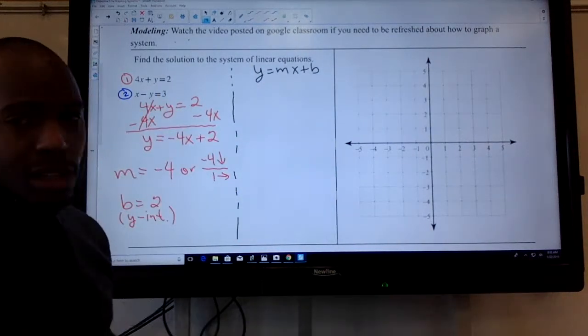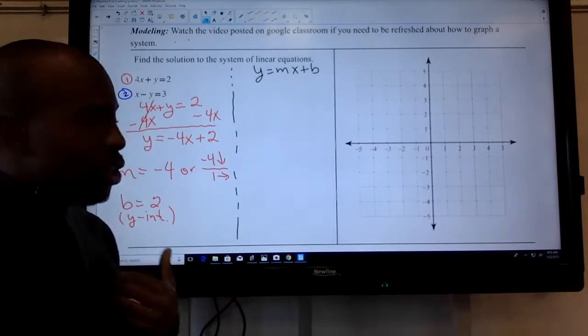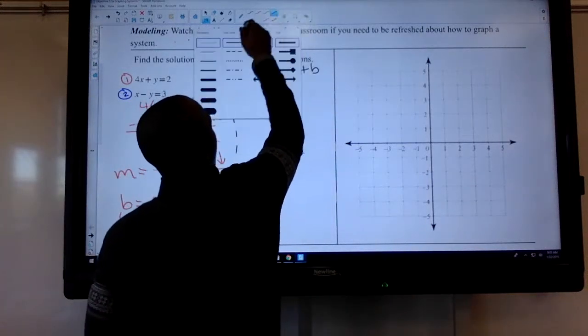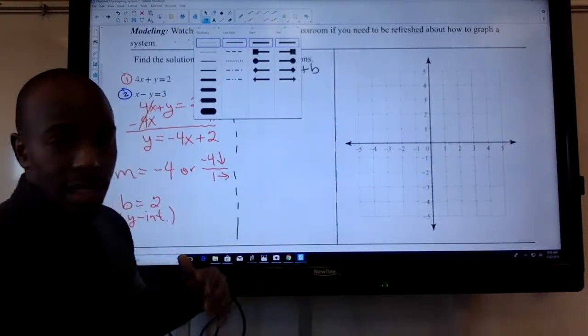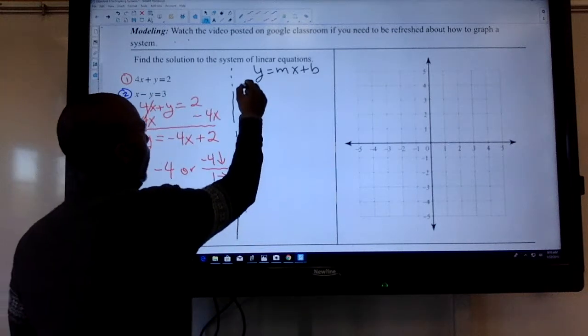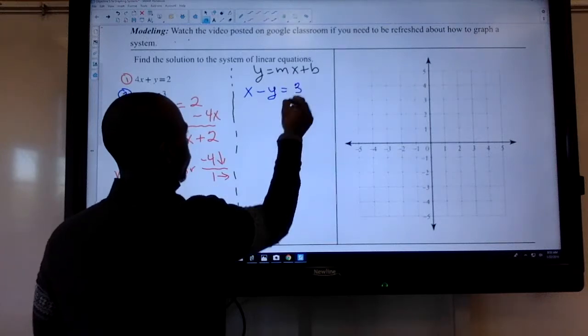We're going to go on to x minus y equals 3. I need to get it into y equals mx plus b form. So what I'm going to do is start off the same way I started off the last one. I'm going to write my equation over here: x minus y is equal to 3.